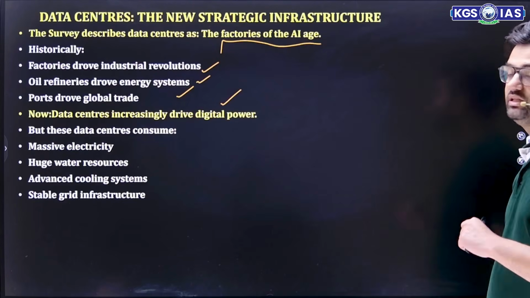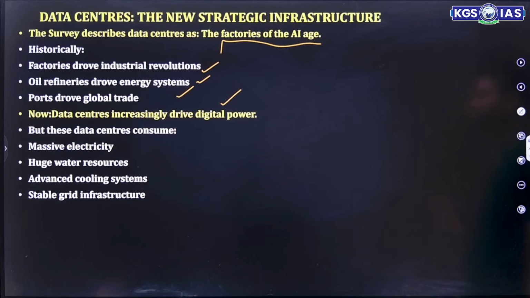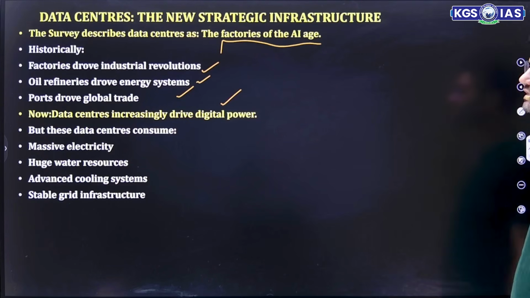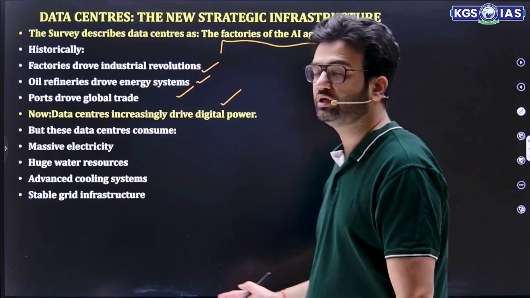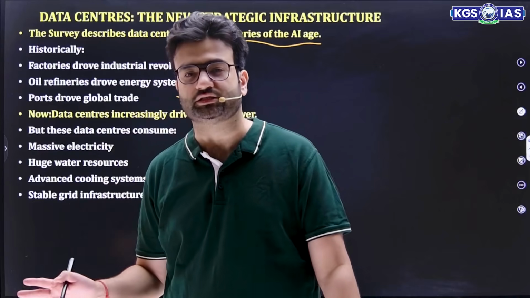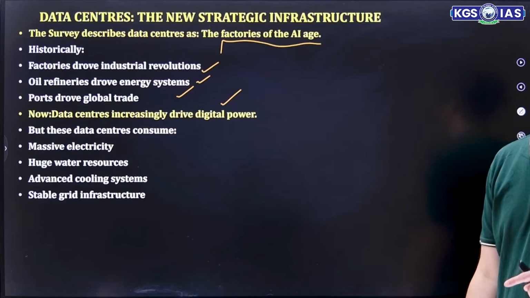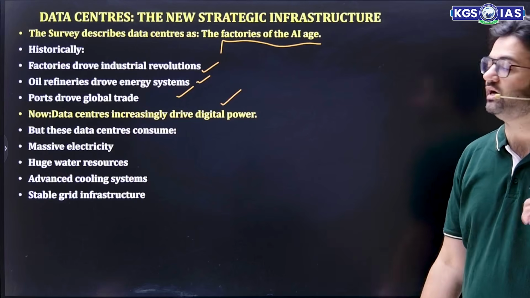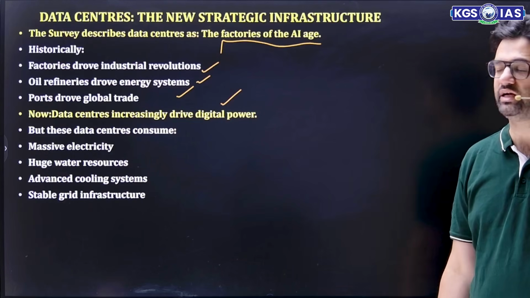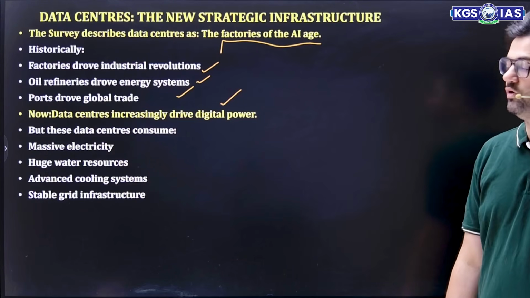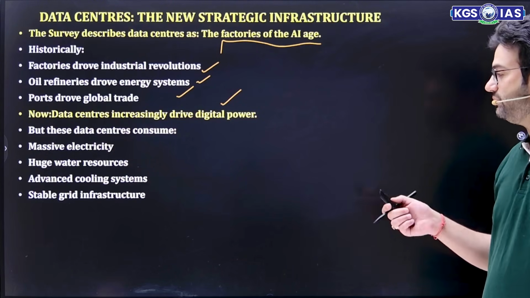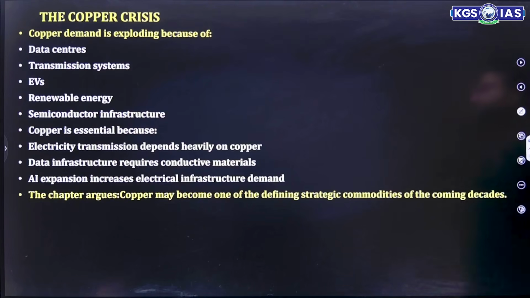These data centers consume massive electricity, huge water, advanced cooling systems, and stable grid infrastructure. So only those who are phenomenally rich, super rich, can afford the creation of data centers. But that also has some negatives: they require massive electricity, huge water, advanced cooling systems, and stable grid infrastructure. Now, the copper crisis.